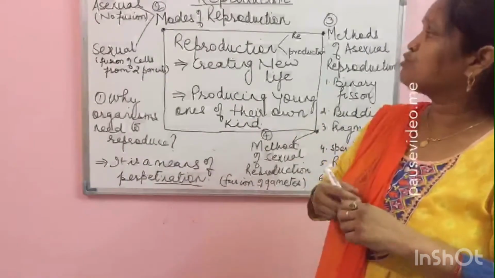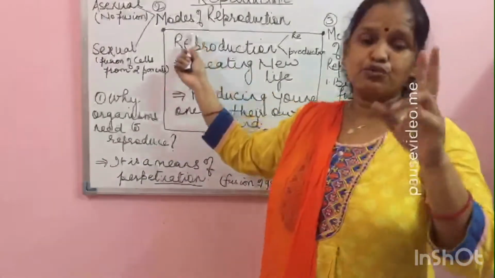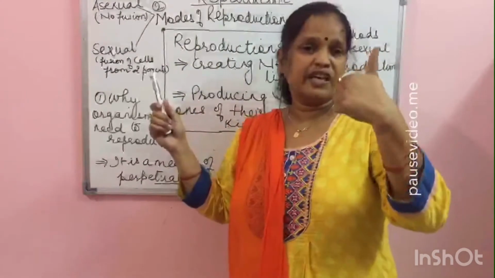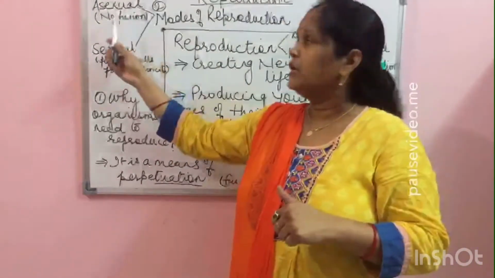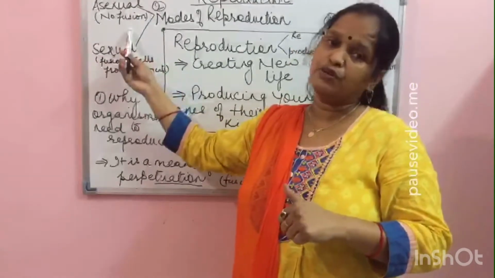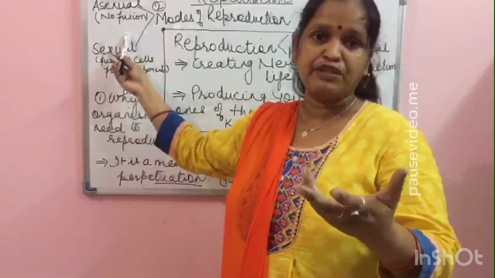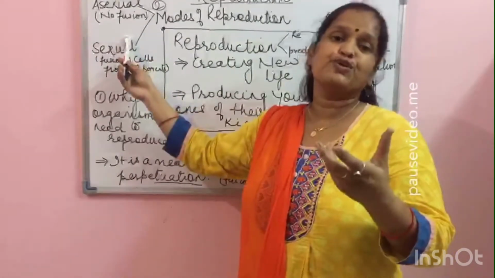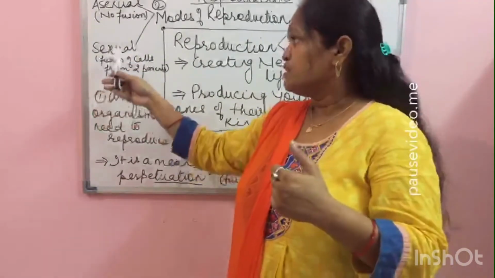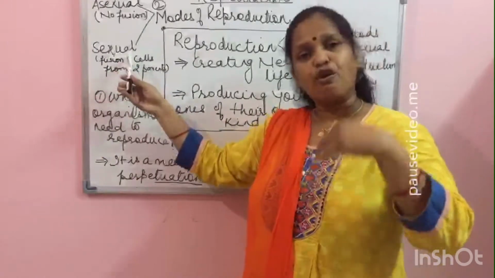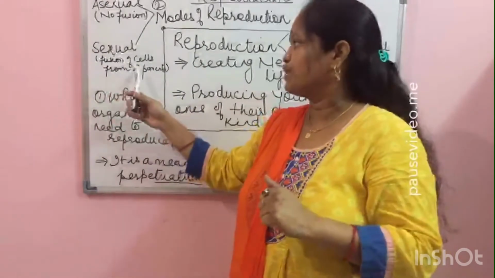Now what are the modes of reproduction? There are two modes of reproduction, asexual and sexual. Asexual में कोई फ्यूजन नहीं होता है सेल्स का, गैमेट्स का, और जो नए इंडिविजुअल्स हैं they are formed from a single parent. Sexual reproduction is opposite to asexual reproduction.